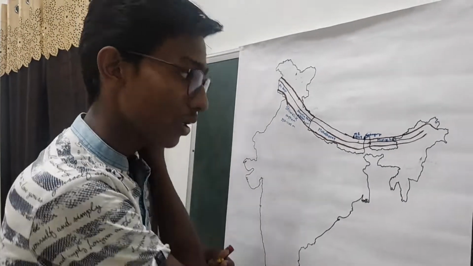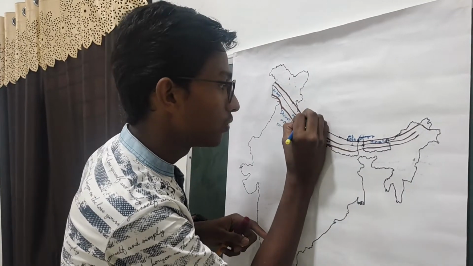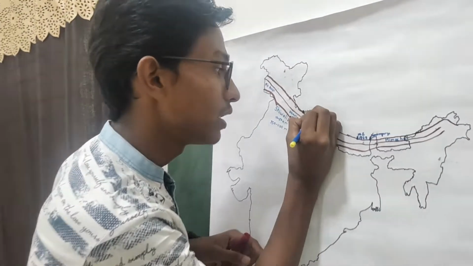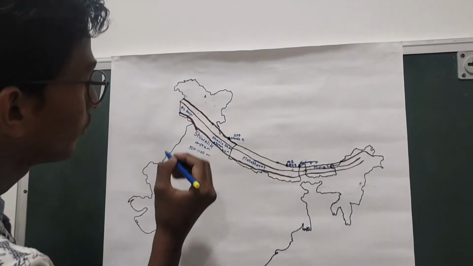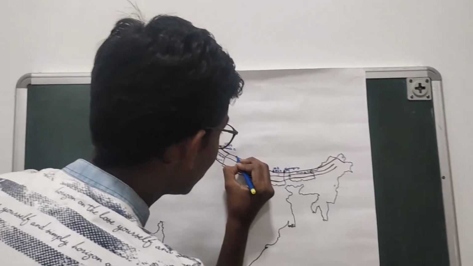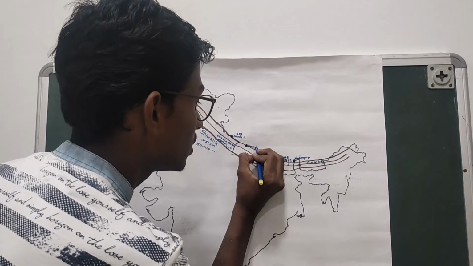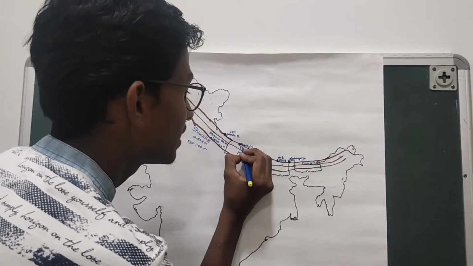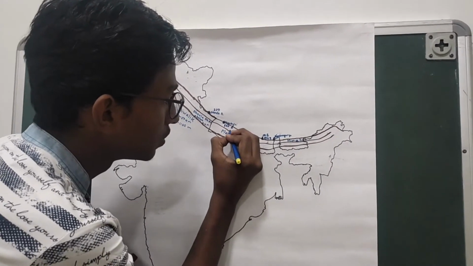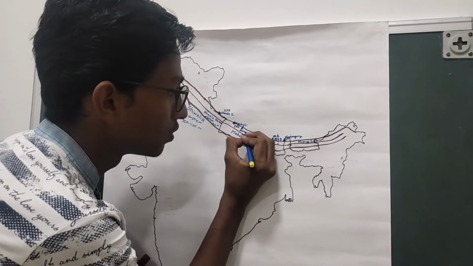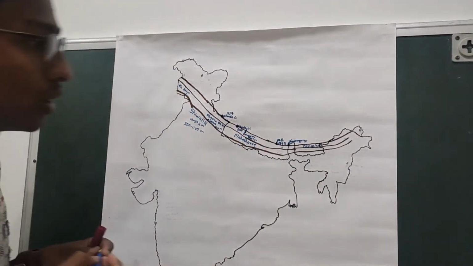Then we have Nanda Devi, which has a height of 7,817 meters. Then we have Dhaulagiri, which has a height of 8,167 meters. Then we have Annapurna, which is 8,091 meters.